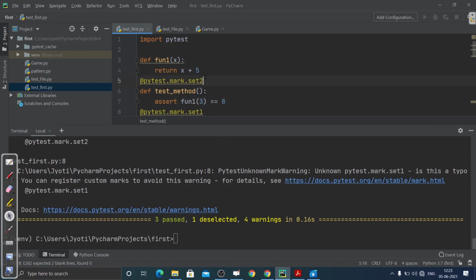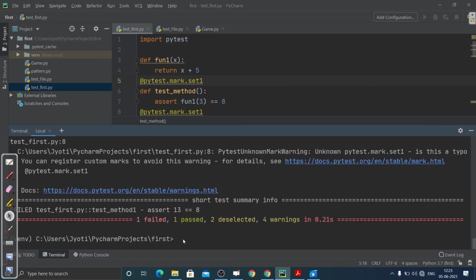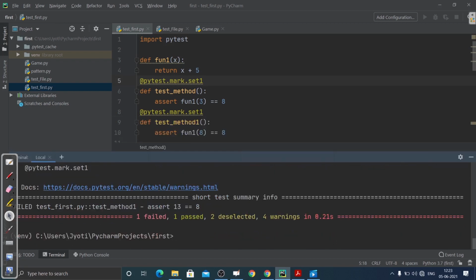Now if I write the same thing but name the marker as set1, you can see one failed and one passed. Which one has failed? Let me show you this one. Set1, 118. Here 8 has been passed. 8 plus 5 is not equal to 8. It cannot be equal to 8. That's why that case failed. So are you getting this point?